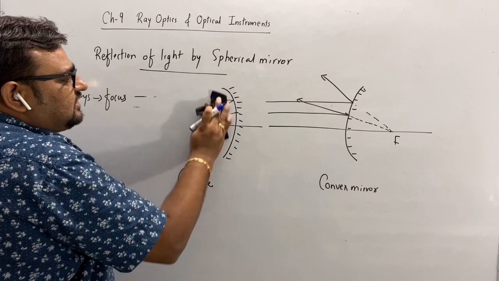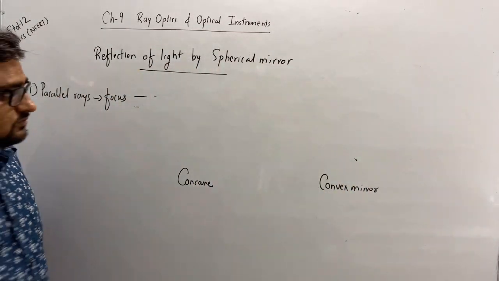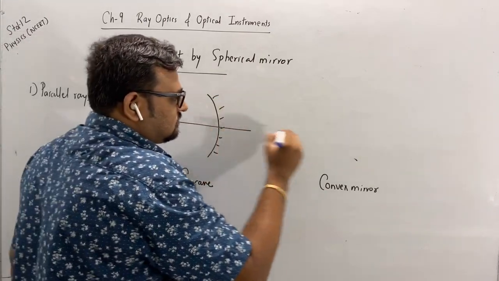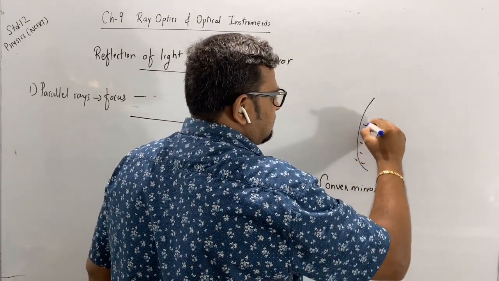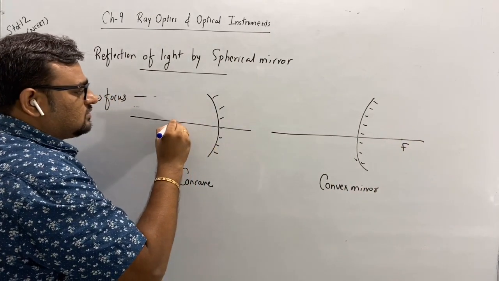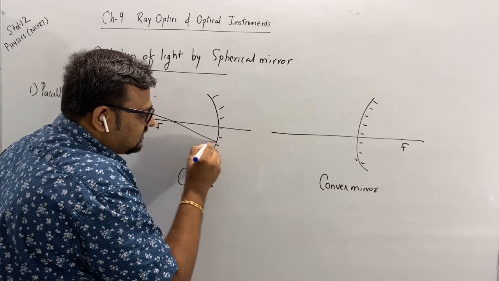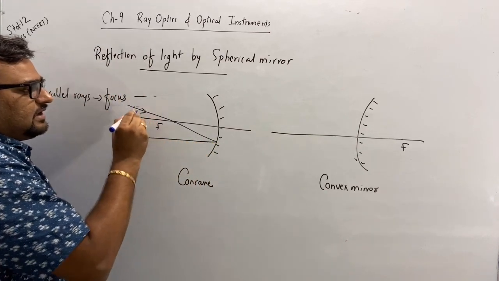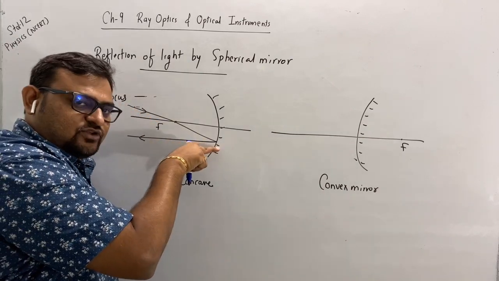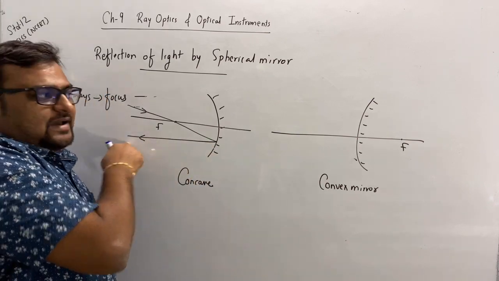Next, the rays passing through the focus. If the incident ray is passing through the focus on a concave mirror, then the reflected ray is parallel.